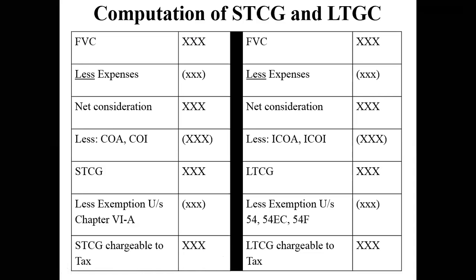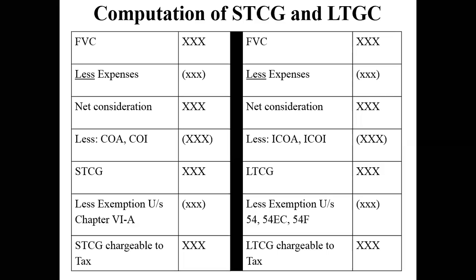So when we get the short-term capital gain after deduction of COA and COI, then the exemption will be under section 54, like 54B, D, G and GA. These four are there for exemption. Not 6A, I guess, sir. 6A is for ATC, ATCC. No. I'll tell you what that is. Exemptions are available under section 54. I do agree. But there is a condition.